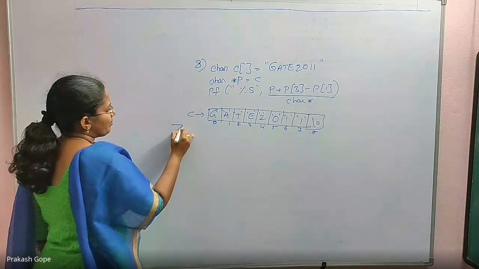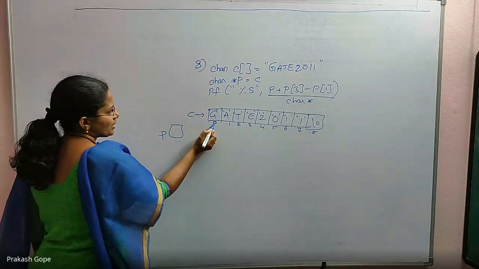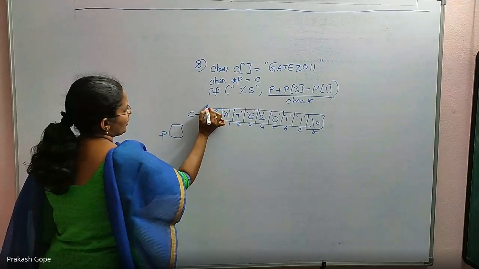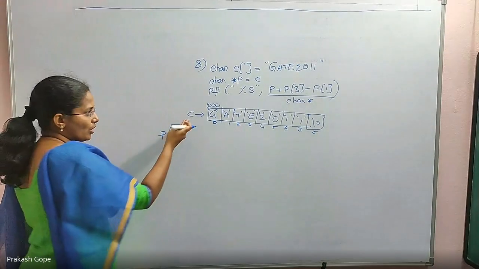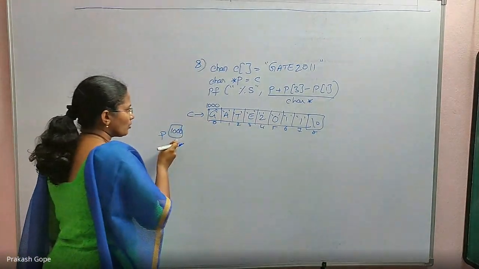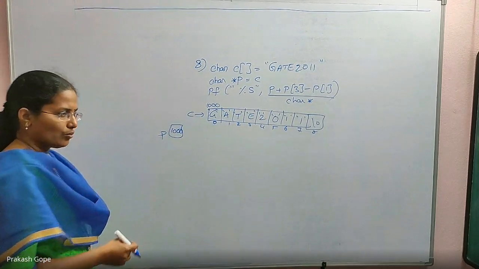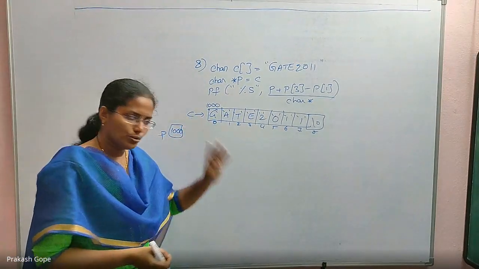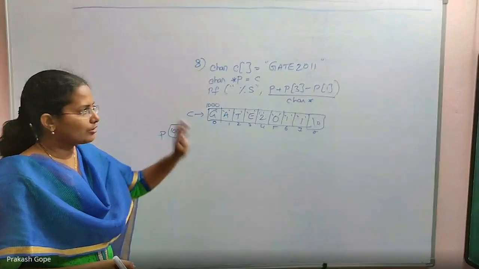Then char star p, p is a pointer into which we are assigning c. c means first character's address. For example, if the address is 1000, that address is assigned to p. So now whether you access through c or through p, all are same because both are pointing to the same thing. Whatever you can do with c, same thing you can do with p also. Because both are char stars and pointing to 1000 only.